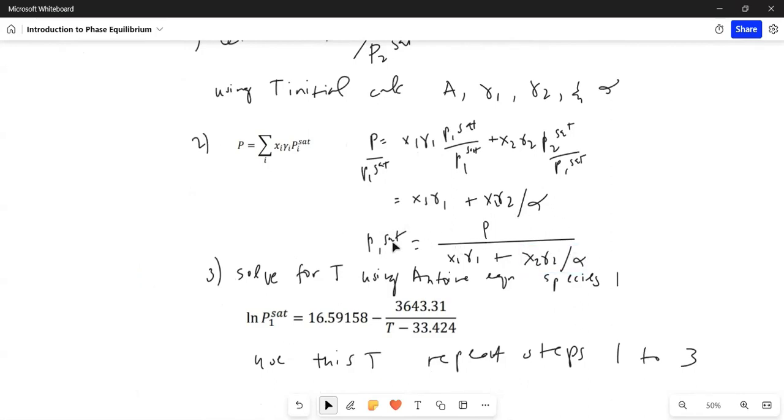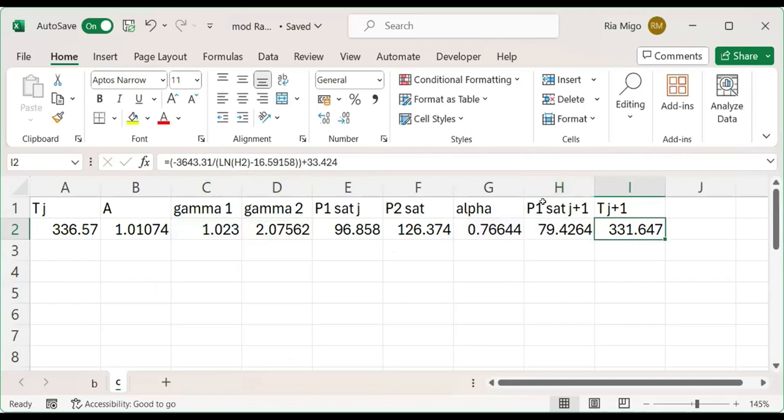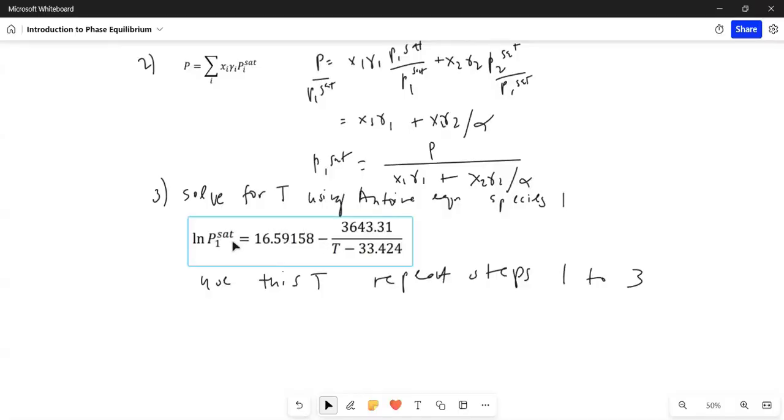Now using our alpha, we use this equation to get a new P1 sat. So that is here, using the gamma and using alpha. So that's our new P1 sat. And then we calculate the new T using the Antoine equation for species 1. Since we calculated the P1 sat for species 1, now we isolate T on one side of the equation to get our new T for the next iteration.